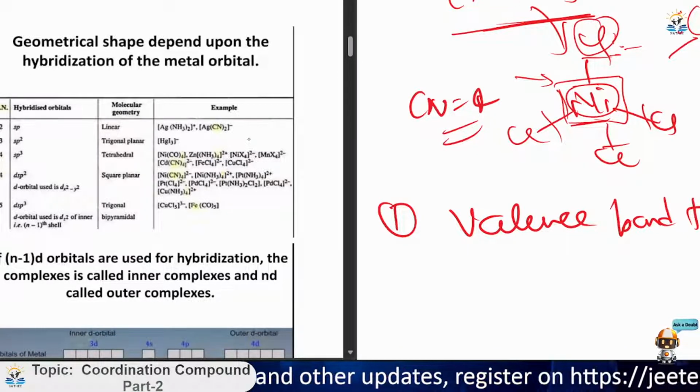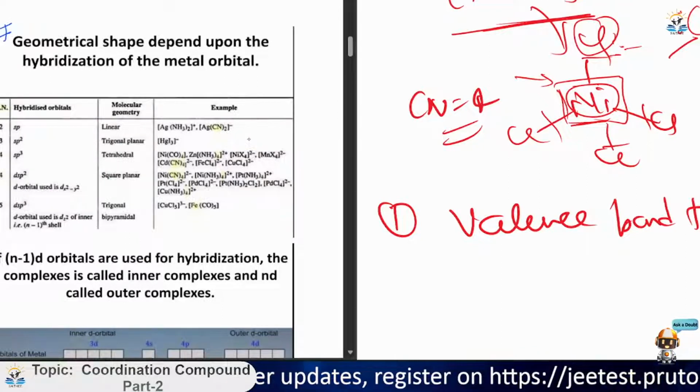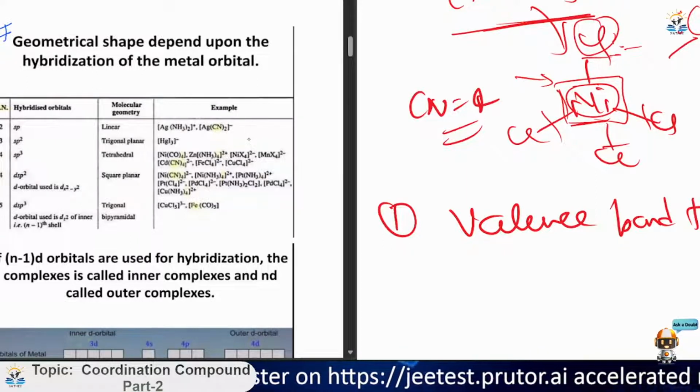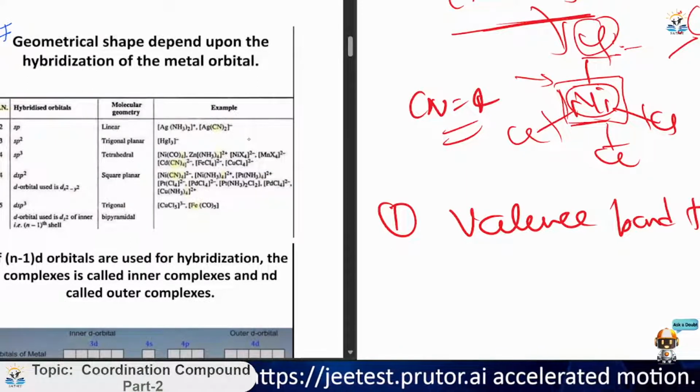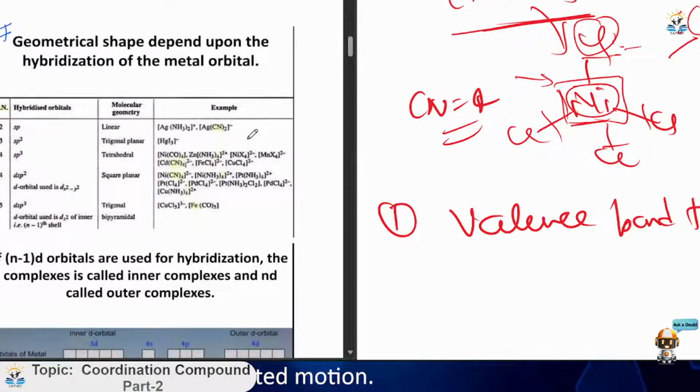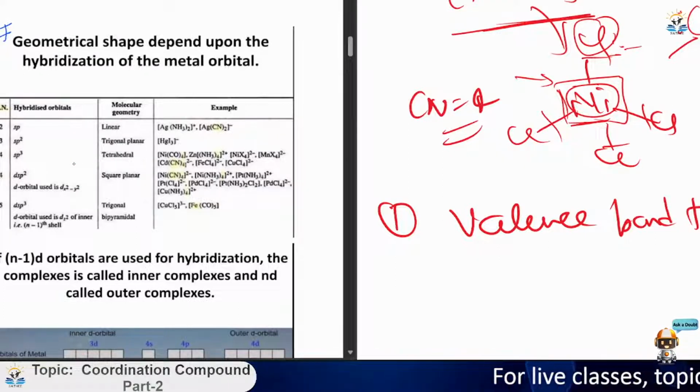The next part is that the geometrical shape depends upon the hybridization of the metal orbital. If there is a different type of coordination compound, and each has different hybridization, then their structure will also be different. Like if someone has a lone pair on the central metal ion, their oxidation number is different and coordination number is different, so different hybridization and a different structure will be formed accordingly. You can refer to this table. I have given some examples also.